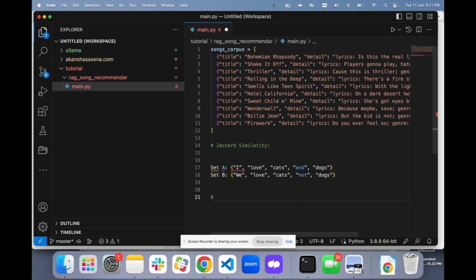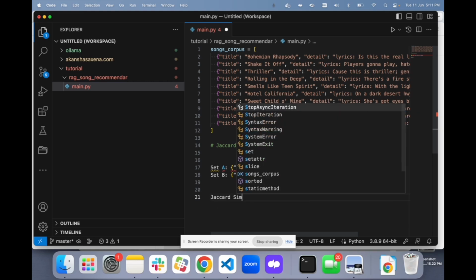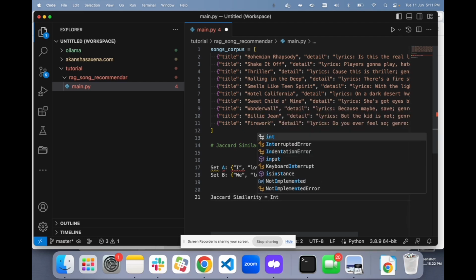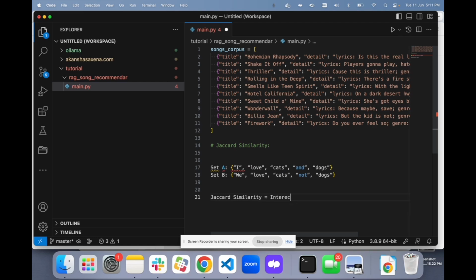So, according to Jaccard similarity, the similarity index is going to be the intersection of A and B divided by the union of A and B. Intersection means the words which are coming in both the sets.